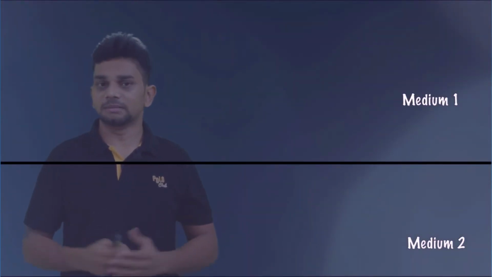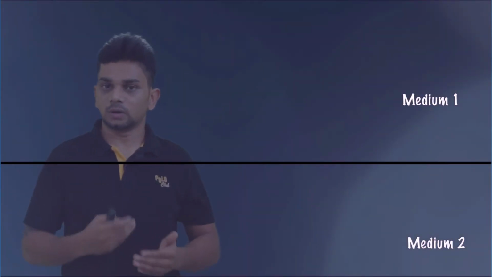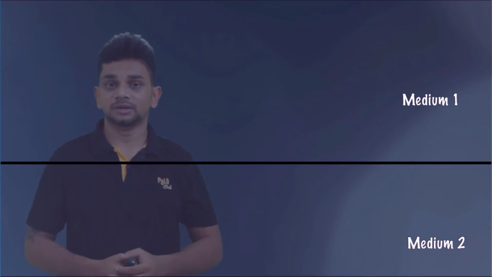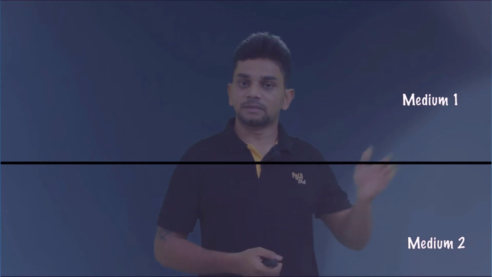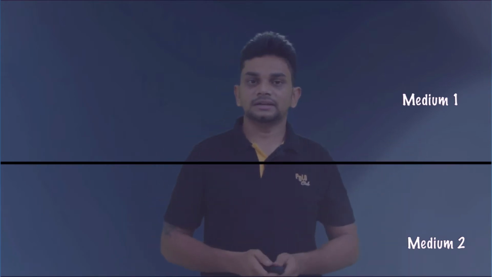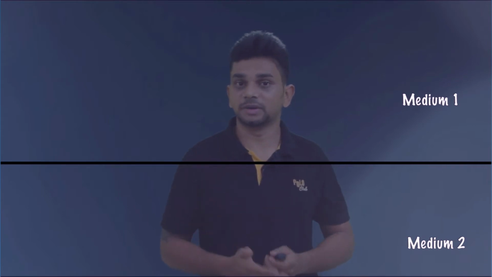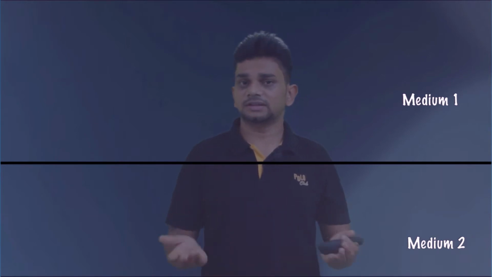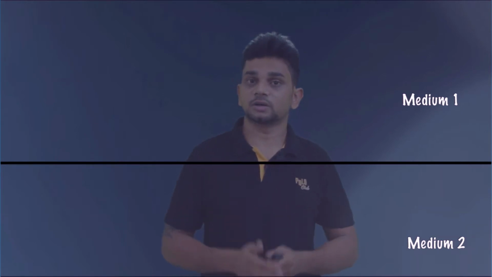What do you mean by a medium? When light is traveling through water, water is the medium. When light is traveling through air, air is the medium. So there are two media, medium 1 and medium 2. When light is traveling from medium 1 to medium 2, the light is changing its medium, right? If the light is traveling from air to water, or from water to air, there will be a change in direction of light.